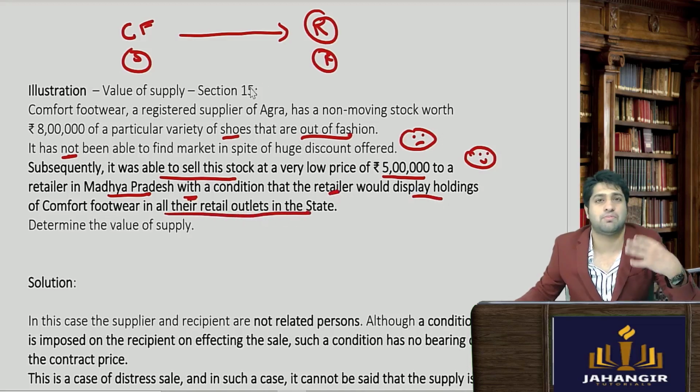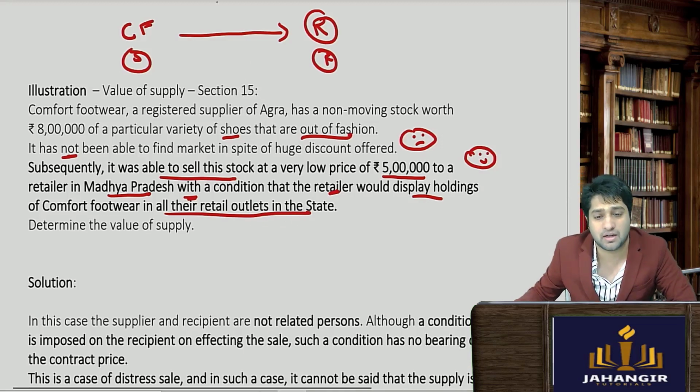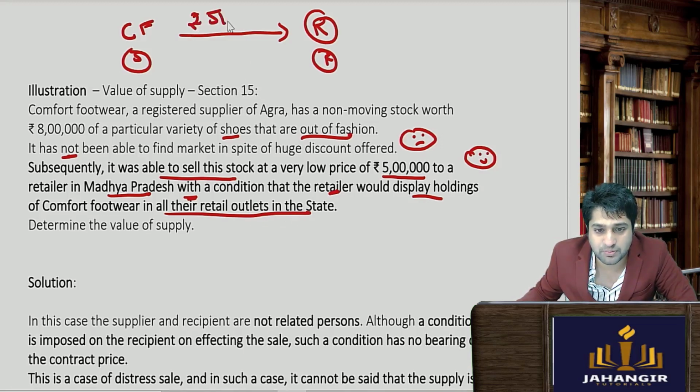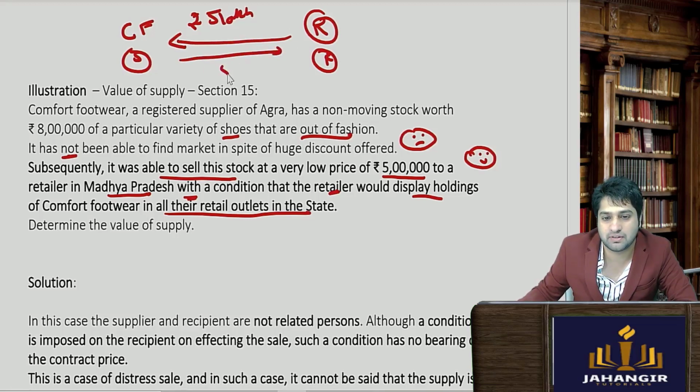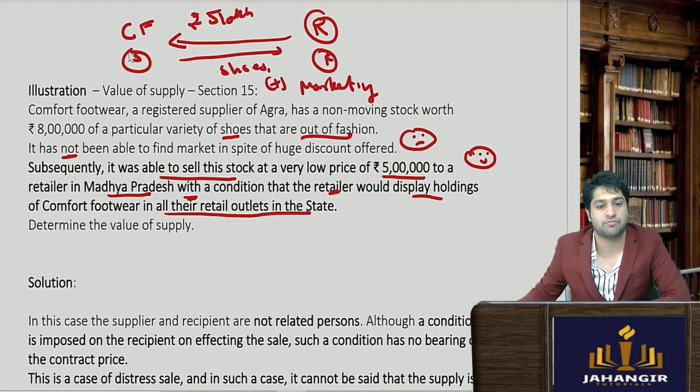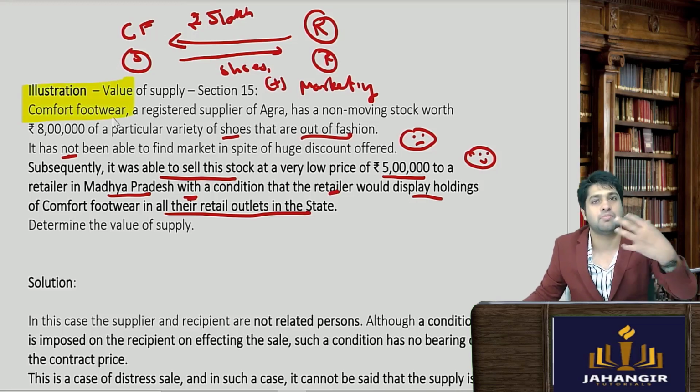तो बोल रहा है बॉस मैं आपको डिस्काउंट पे दे रहा हूँ, आप मुझे 5 लाख रुपीज दो, मैं आपको शूज प्रोवाइड कर देता हूँ. Okay, so this guy recipient will pay 5 lakh rupees. In return, he will give some out of fashion shoes to him. But they've also said ki boss, you know, you're giving me such a low amount, you take these shoes but also do little bit of my marketing. In all your retail outlets put Comfort Footwear, and everyone will come to know about Comfort Footwear.